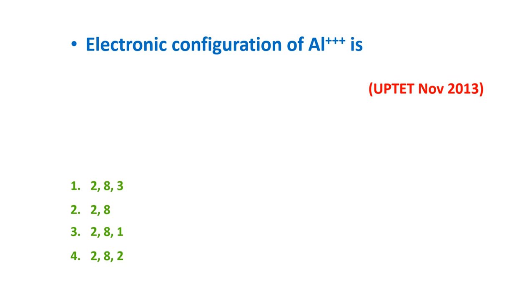So what is the atomic number of aluminium? Atomic number of aluminium is 13. So after losing the 3 electrons, how many electrons will remain? 10 electrons will remain. Out of these 4 options, which option contains in total 10? Option 2. We'll see the answer. Yes, 2, 8 is the electronic configuration of Al3+ ion.